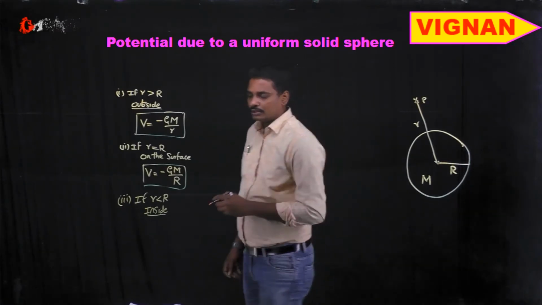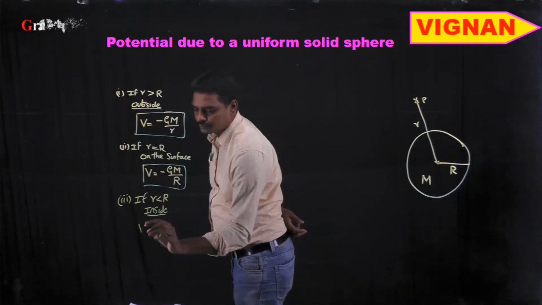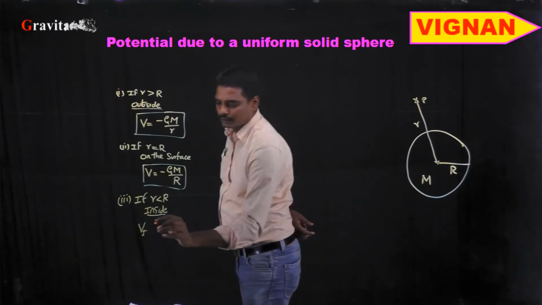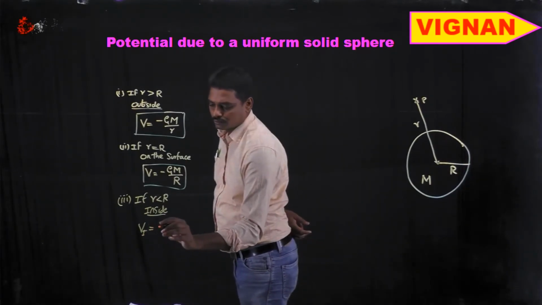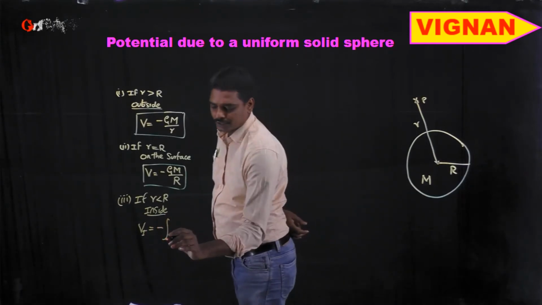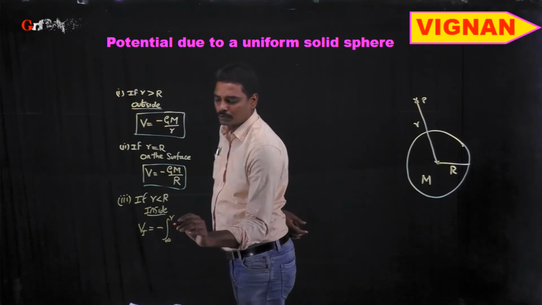So we know that to calculate the potential inside the solid sphere, Vi is equal to minus integral from infinity to r of E bar dot dr bar.